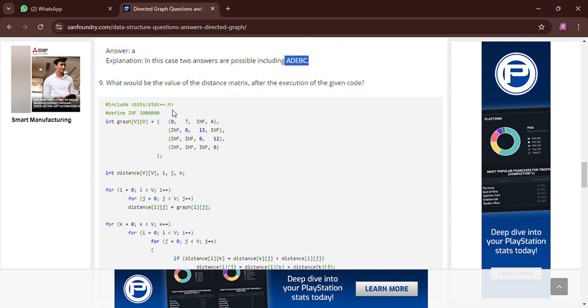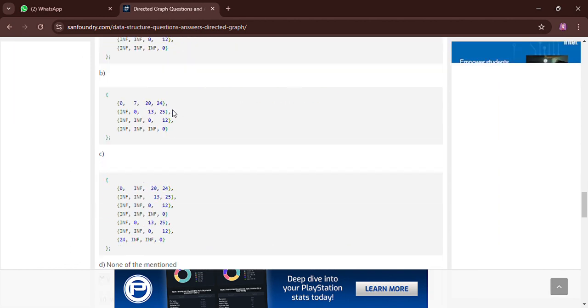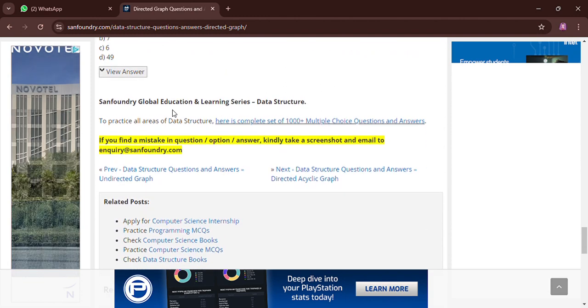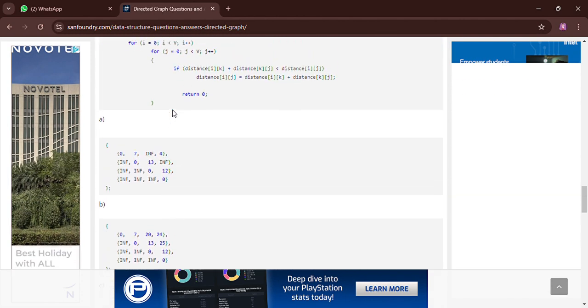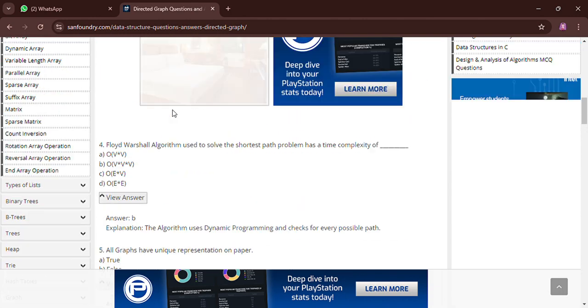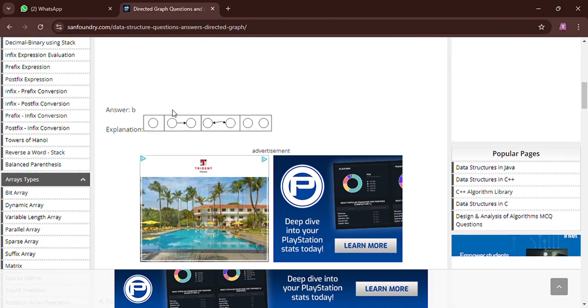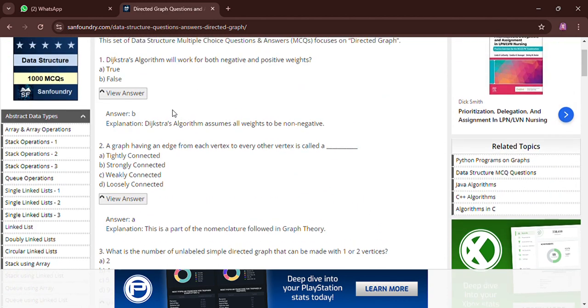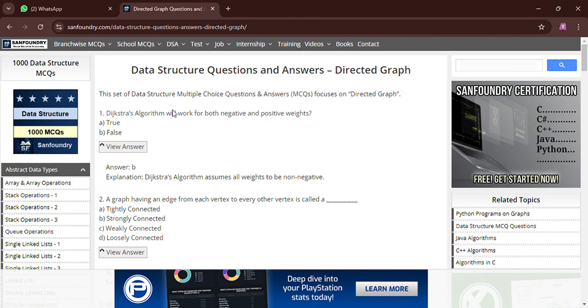This type of pseudocode or code we will explain further. So this was the MCQ that are very important. It may come in Capgemini.